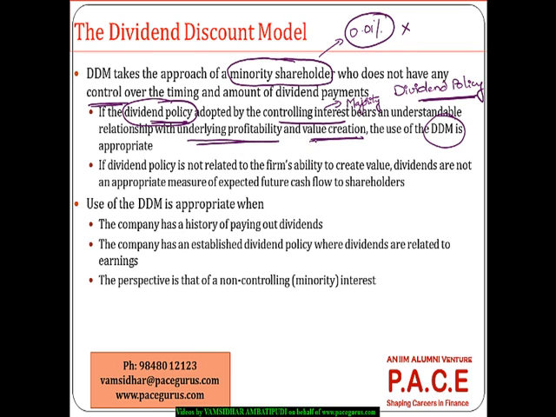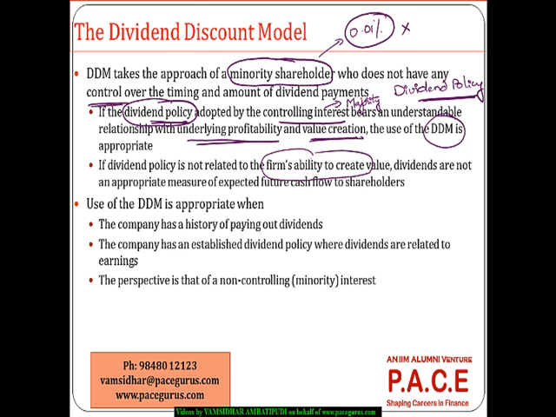But if the dividend policy has nothing to do with the firm's ability to create value, and dividend is not in line with the profitability of the company, then it's better that you don't use the dividend discount model for valuing the firm.